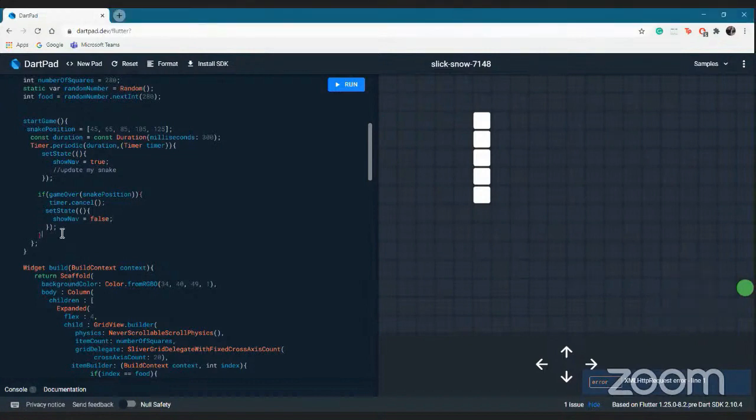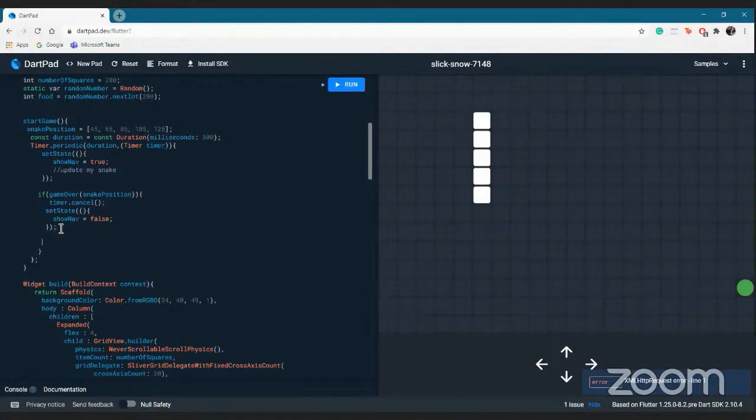And we can also show a screen which will tell us the score.